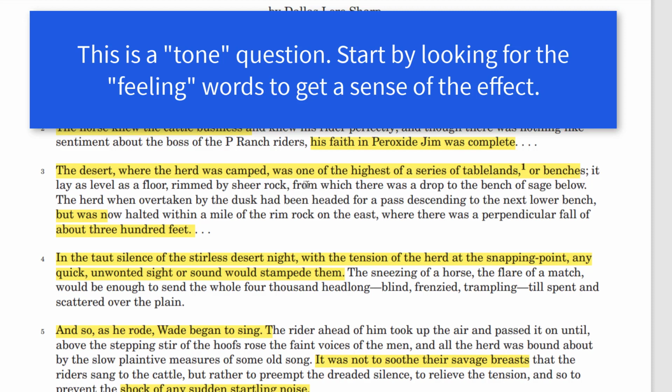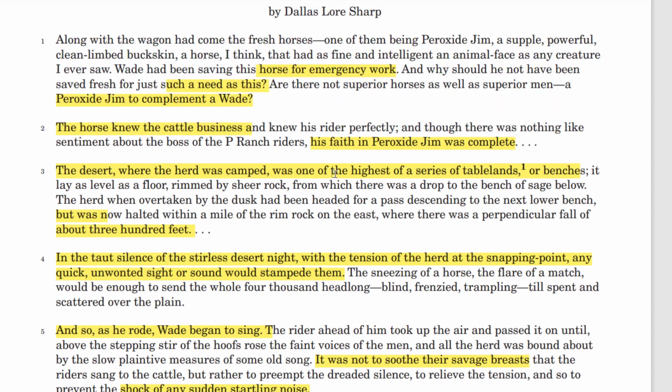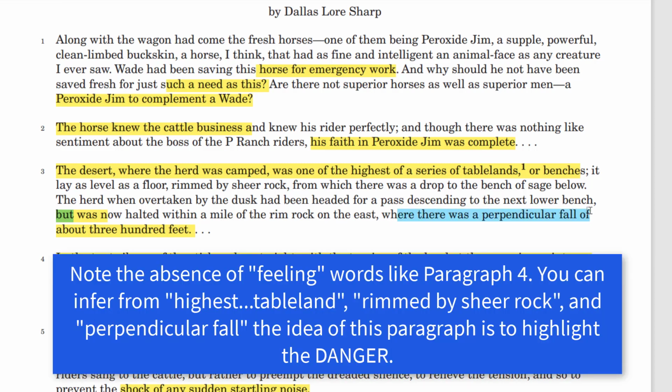Let's see. 3. The desert where the herd was camped was one of the highest in a series of tablelands or benches. It lay level as a floor, rimmed by sheer rock. The herd, when overtaken by the dusk, had been headed for a pass, descending to the next lower bench. But now it was halted within a mile of the rim rock on the east, where there's a perpendicular fall of about 300 feet. Okay, so what is this showing?